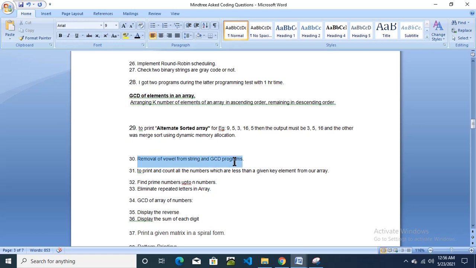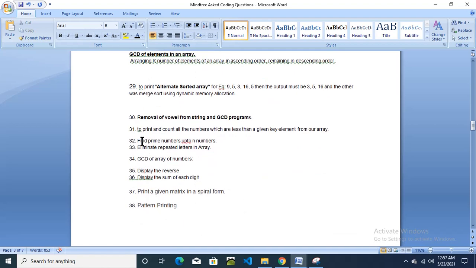Removal of vowels from string and GCD program. Again the GCD program was asked for this candidate, and removal of vowels. Removal of vowels, this question was also asked multiple times. Then again, print and count all the numbers which are less than a given key element from the array. Then find prime numbers, this is the second time asked. Then eliminate repeated letters in array. GCD of array of numbers. Now again see, the GCD program came here.